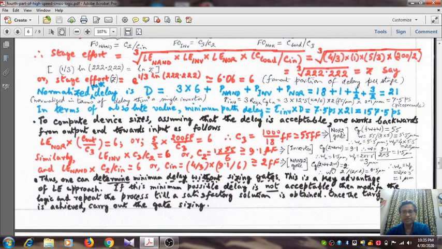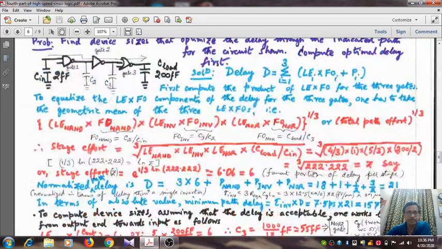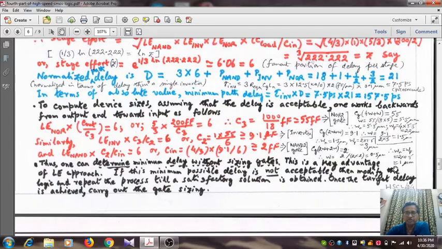So lastly we can calculate the value for a 2 input NAND gate, the same size 2 input, same size NMOS and PMOS, so it is 2 times W, that is 1 micrometer. Now what is the advantage of this logical effort approach is that one can determine the minimum delay without sizing the gates. This is a key advantage of the logical effort approach.